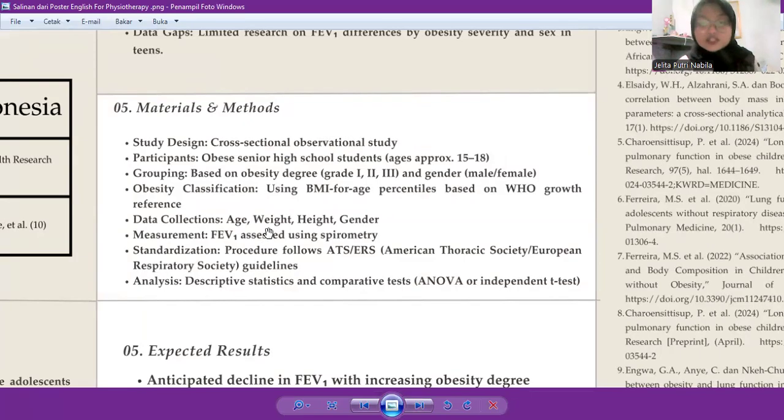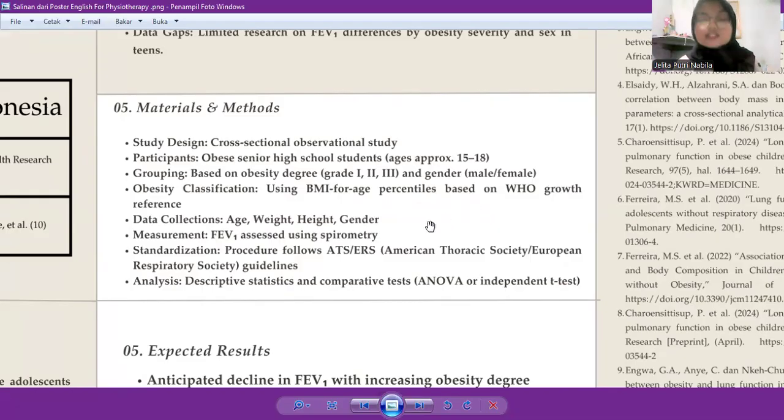And the materials and methods here are study design. We use a cross-sectional observational study, and the participants are obese senior high school students aged approximately between 15 until 18, and grouping based on obesity degree, grade 1, 2, and 3, and gender, male or female. Obesity classification uses BMI for age percentiles based on WHO growth reference.